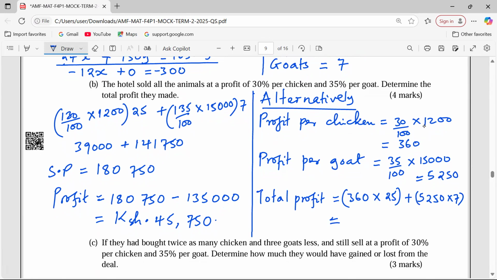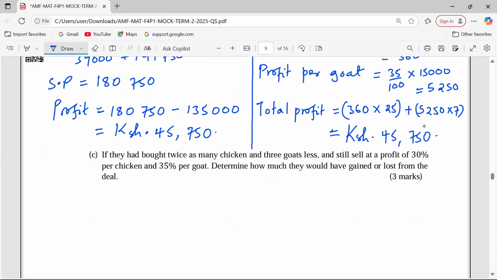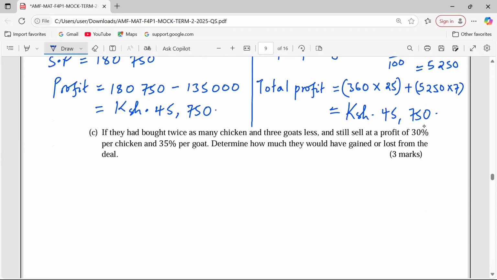So let's check now. This is exactly 45,750. So we are arriving at the same answer, the same answer. Well, part C.